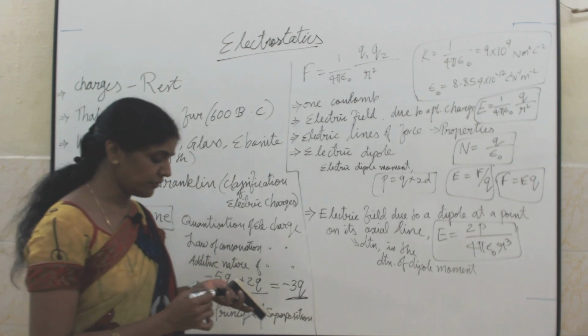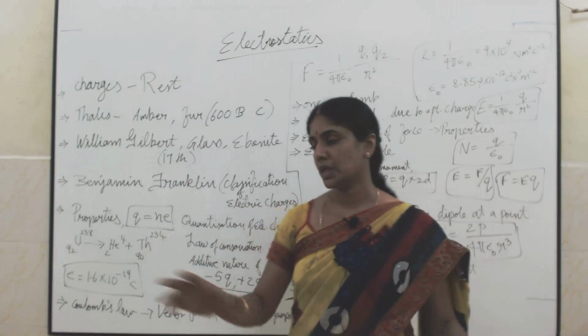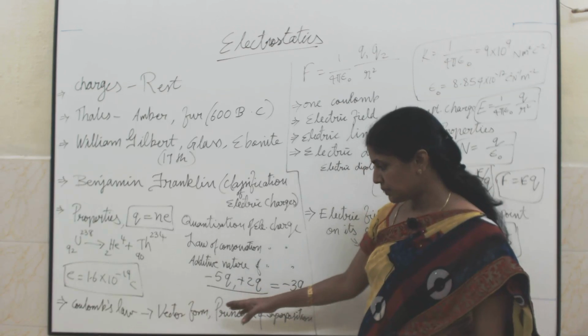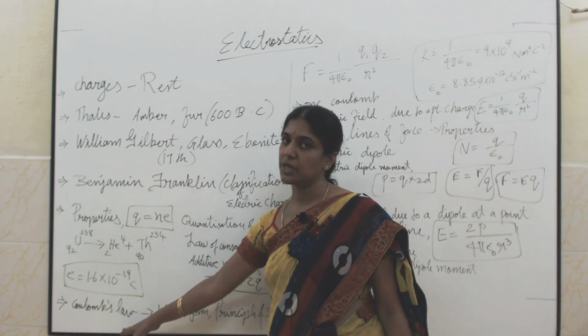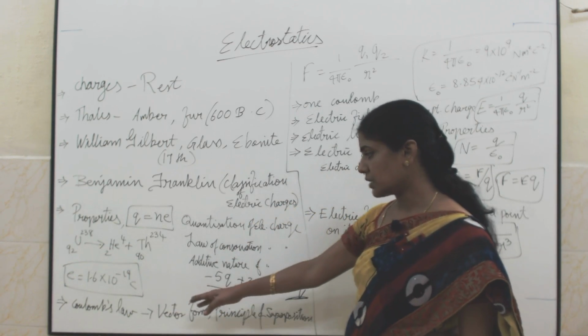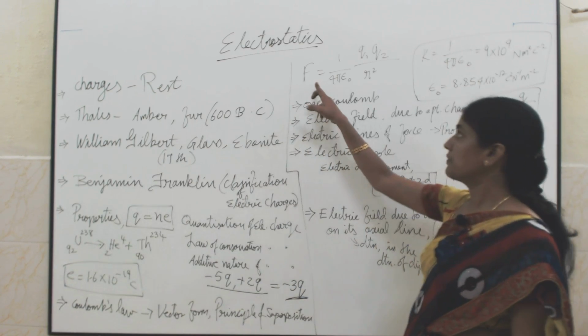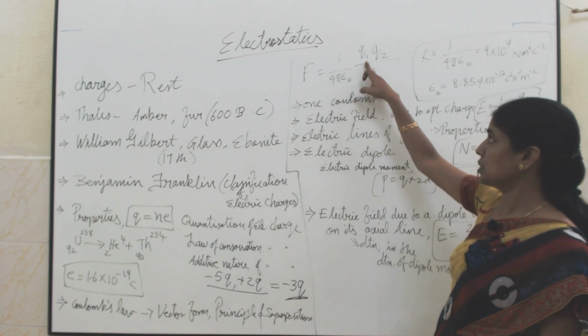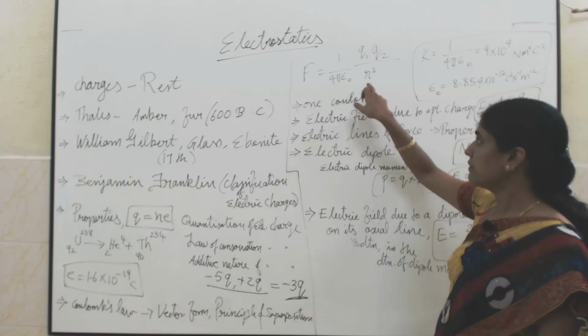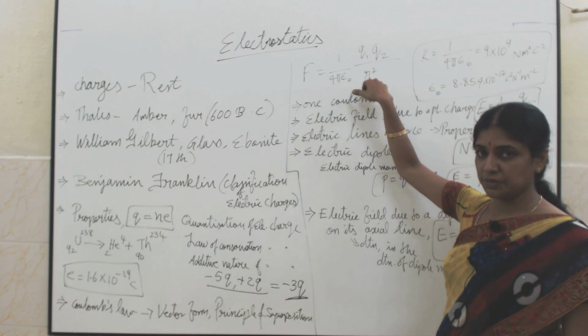Then we will go for the force of attraction or repulsion between any two charges. There are two charges present. This man Coulomb is the first person to give how the nature of the forces will be between any two charges. This we call Coulomb's law. He told that the force of attraction between any two charges will be directly proportional to the product of the charges and inversely proportional to the square of the distance between them.